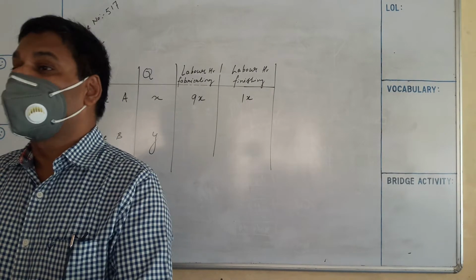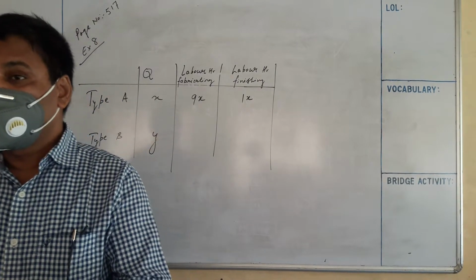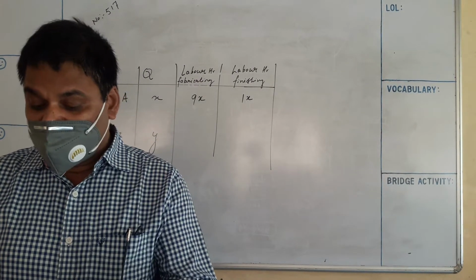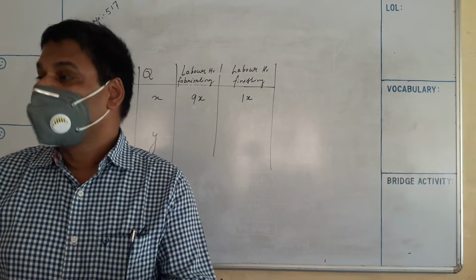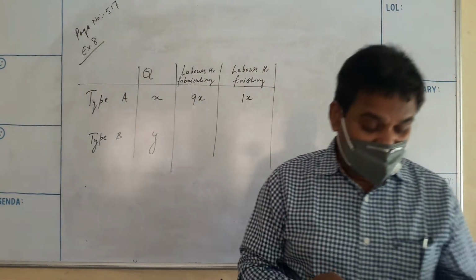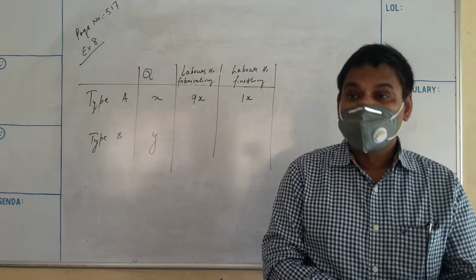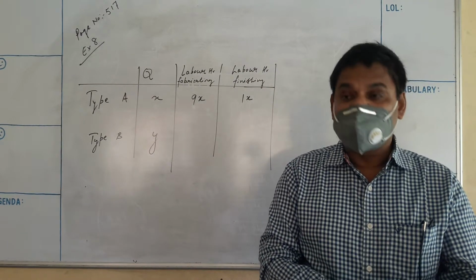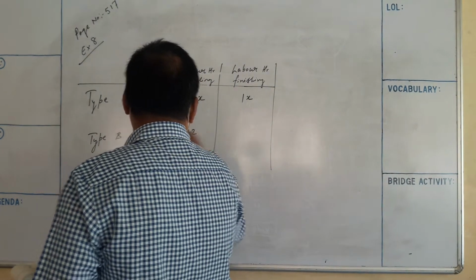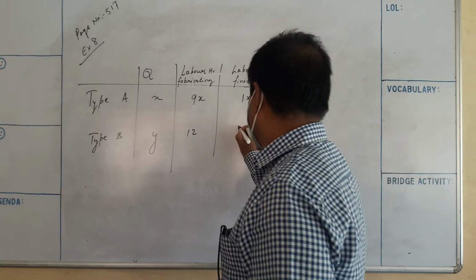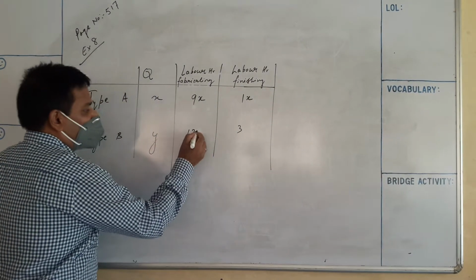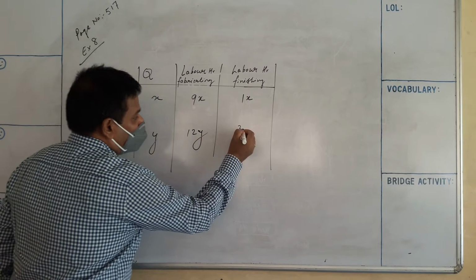Each piece of model B required 12 labor hours for fabricating and 3 labor hours for finishing. So it means 12Y, and 3Y here.